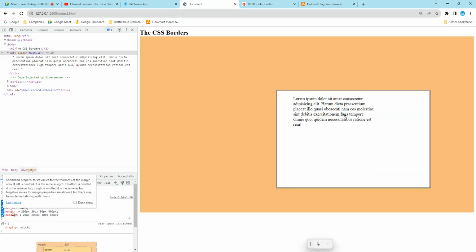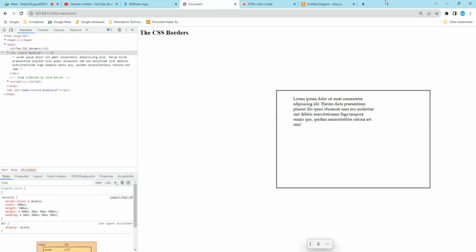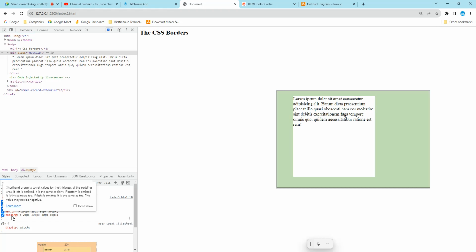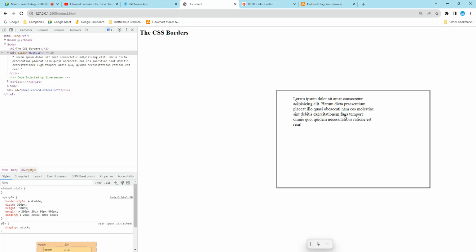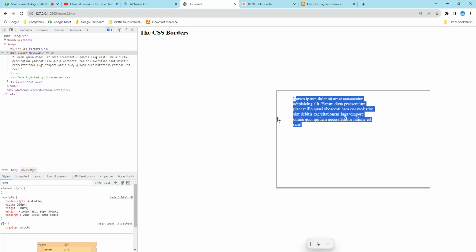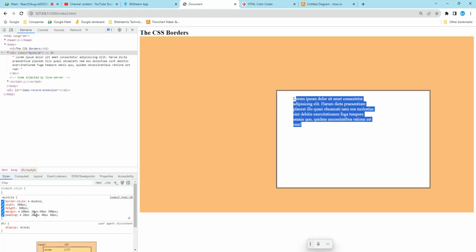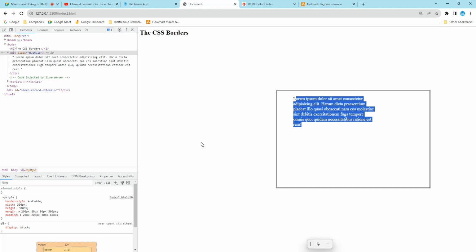What is the margin? The margin is the one thing we are going to create a top, right, bottom, left space. Whereas a border is where we are going to create a space between the content and this outer defined border. See here, when I click on margin, the color will come here, whereas if I hover here, the color will come here.